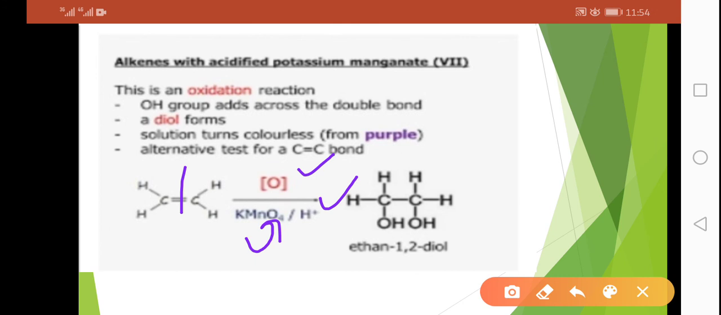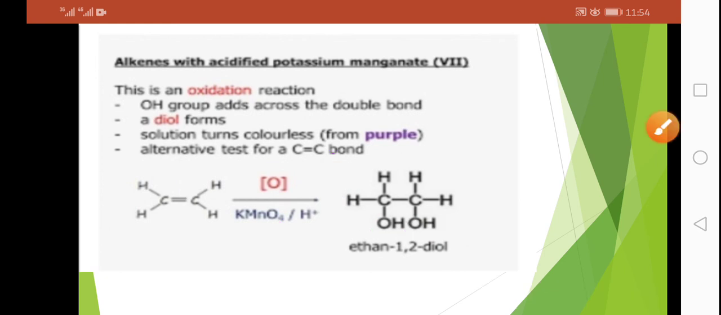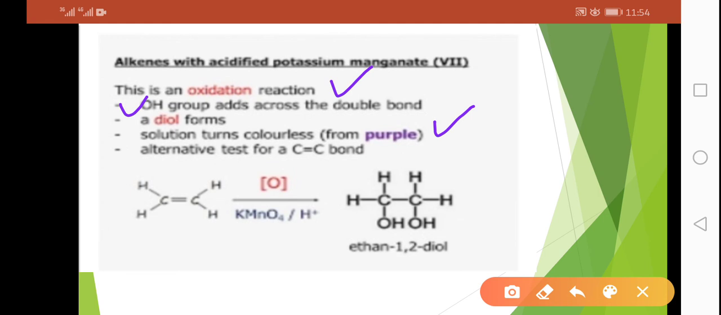And after the reaction of acidified KMnO4 with ethene, what we have obtained is ethane 1,2-diol. Why is it called a diol? Because the two hydroxyl groups are present here in the product, so it is called a diol. So this is an oxidation reaction as written here. OH groups will be added across the carbon to carbon double bond. That is why it will lead to the formation of a diol, and the solution turns colorless from purple.